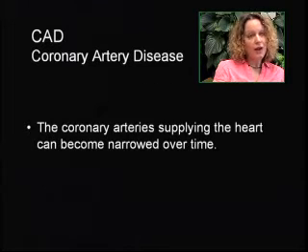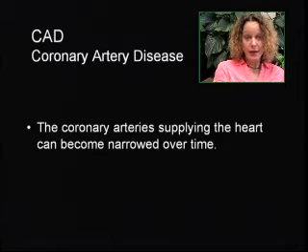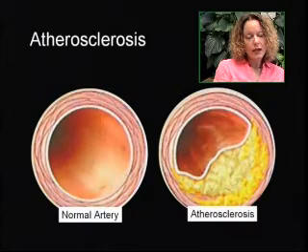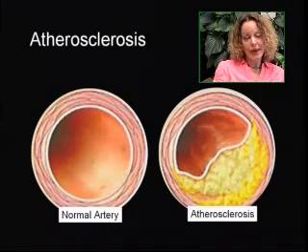So the coronary arteries supplying the heart can become narrowed over time. And the narrowed arteries limit the amount of blood supplied to the myocardium, especially during strenuous activity. Here we see a normal artery, and then we see an artery with atherosclerosis, which are fatty deposits of plaque on the arterial wall.